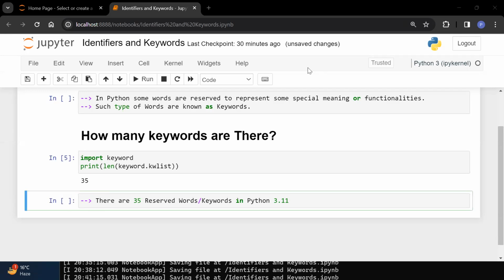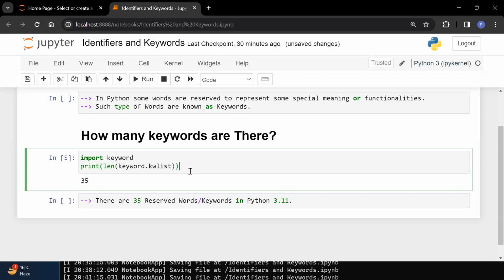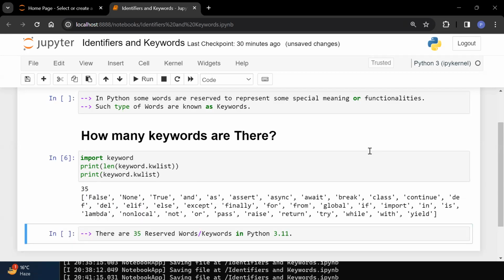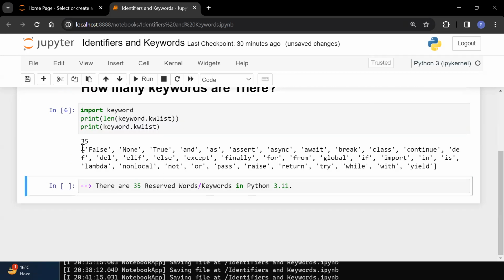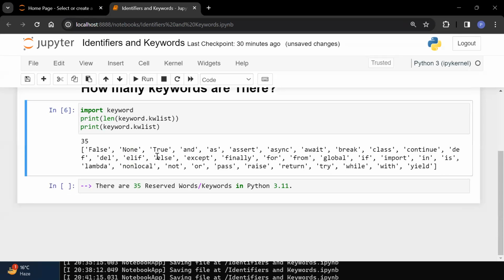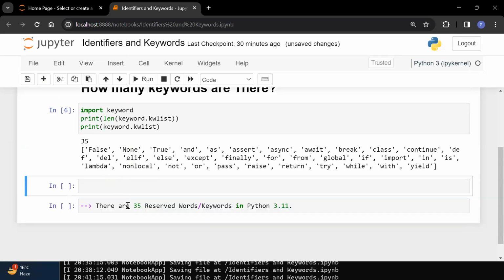That's why the reserve words that we are having is 35. Now, one thing you need to understand with these keywords here. So let me print all the keywords and check what are the keywords which are there. So this much of keywords which are there. If I'm concentrating on these keywords, we will get some important points, and those important points are very, very important. So what are these points?